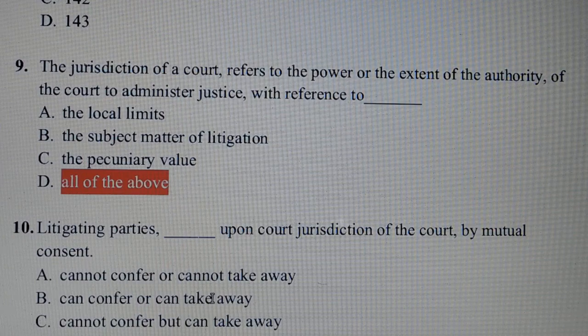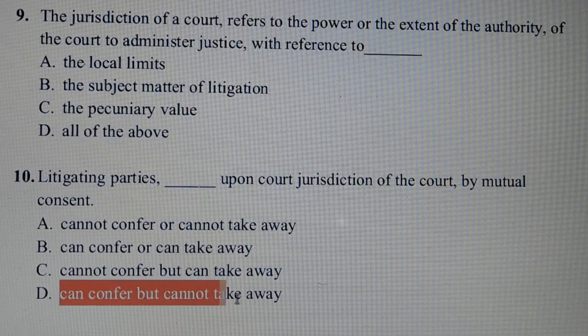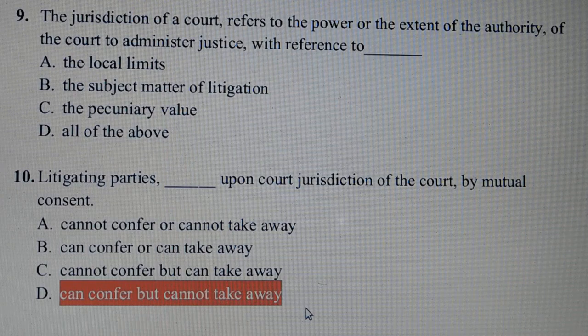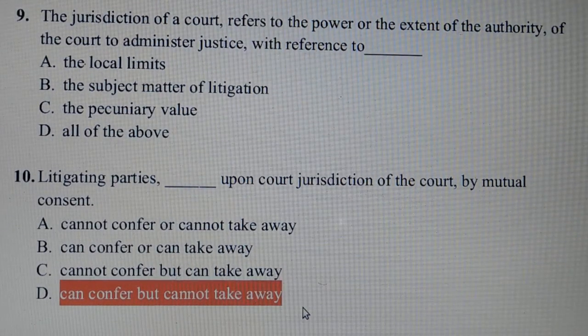Question number 10. Litigating parties dash upon court jurisdiction of the court by mutual consent. Answer is option number D, can confer but cannot take away. Litigating parties can confer but cannot take away upon court jurisdiction of the court by mutual consent.